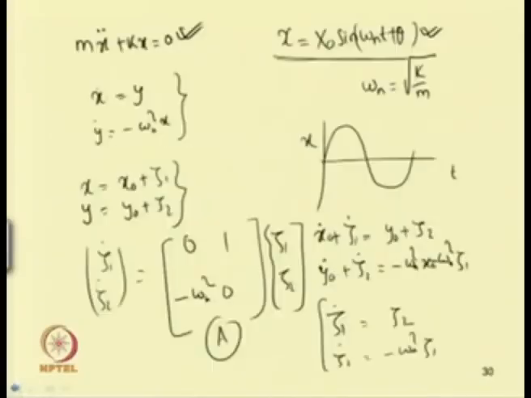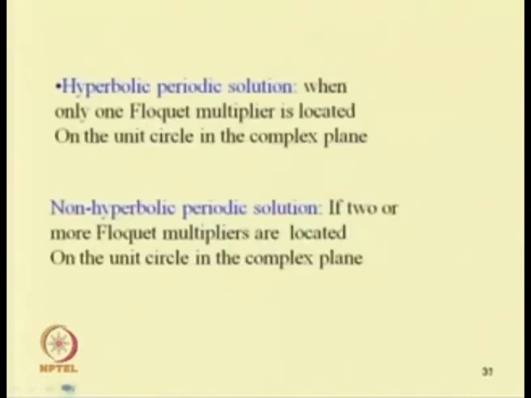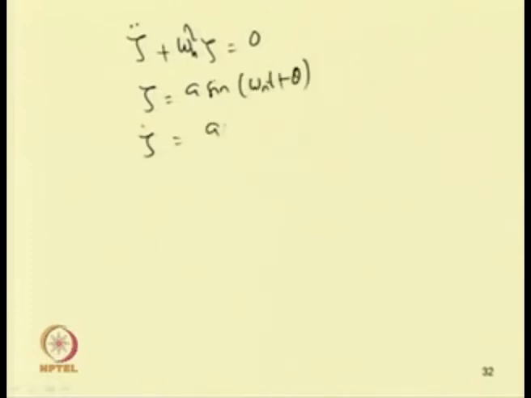This equation can also be written, if somebody wants to write it as a second order equation, as zeta double dot plus omega n square zeta equal to 0. So, zeta equal to a sin omega n t plus theta and zeta dot equal to a omega n cos omega n t plus theta.